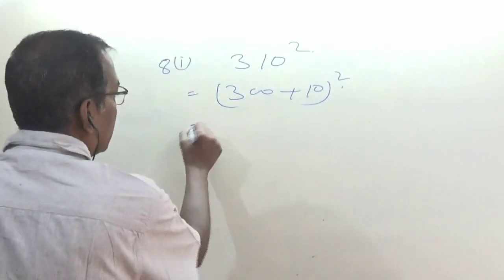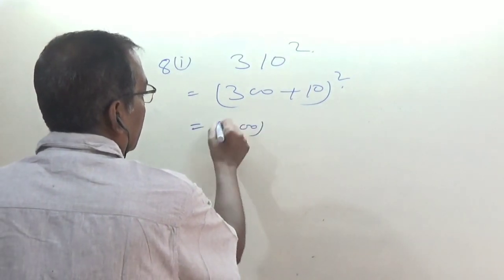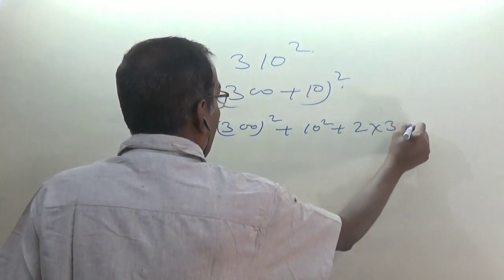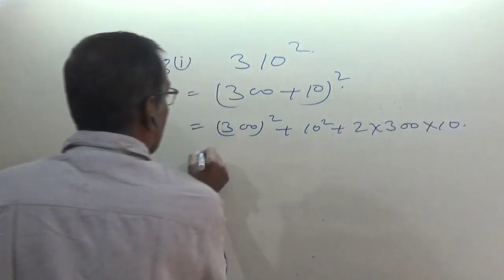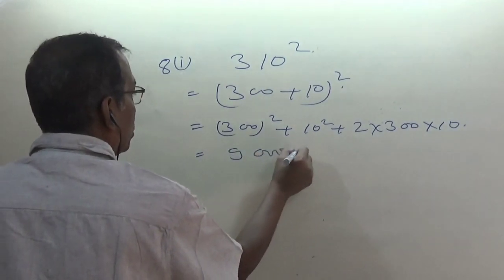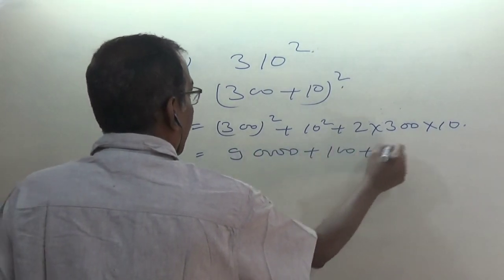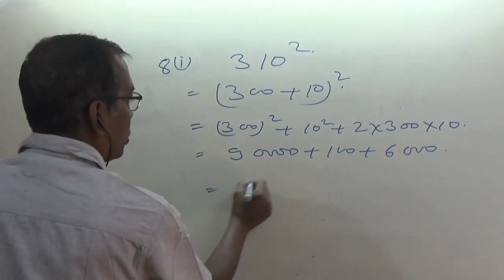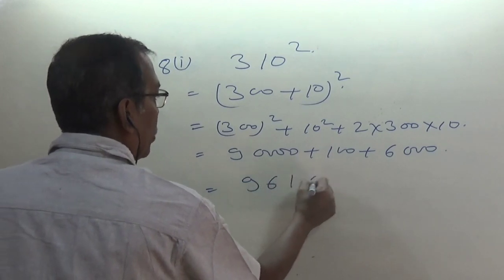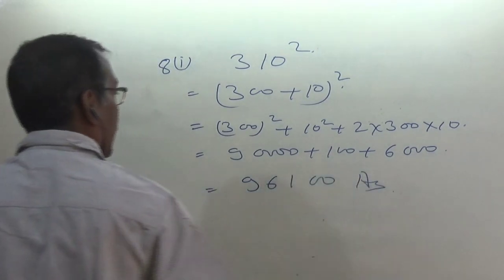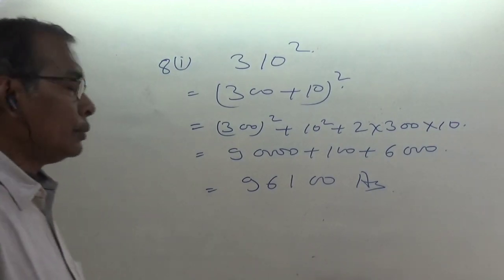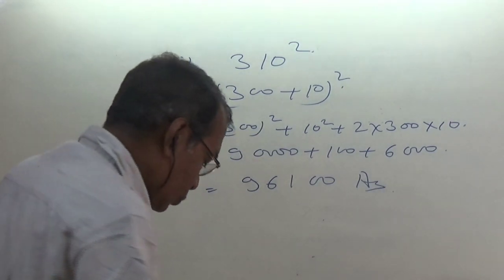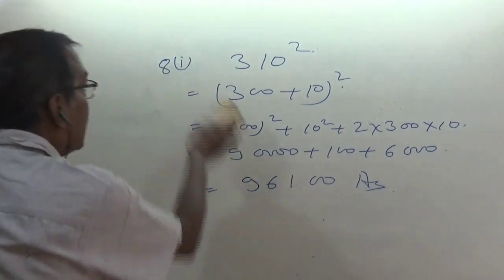It is a square plus b square plus 2ab, which is equal to 9 followed by 4 zeros, and then 100, plus 600, 6 followed by 3 zeros, which is equal to 961 followed by 00, and that is your answer. So this is based on the first formula. Now one more question, that is question number 9.